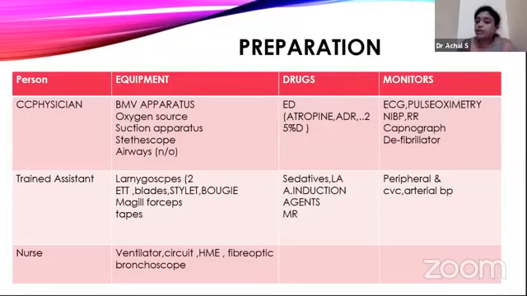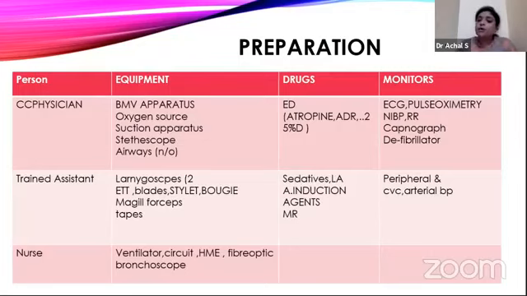By then, we can load the preferred drugs and check for working laryngoscopes. Particularly for intubation, we require 2 working sets of laryngoscope. The endotracheal tube will be decided according to the age of the patient. There is a particular formula, and a working blade, stylet, bougie, Magill forceps, and adhesive tapes. Then comes the ventilator, which will be placed in standby mode, with a circuit with an HME filter connected. Finally, a fiber optic bronchoscope in case of failed intubation, or if we need to confirm.